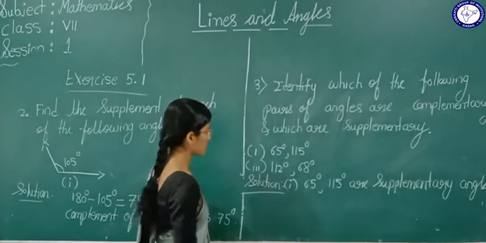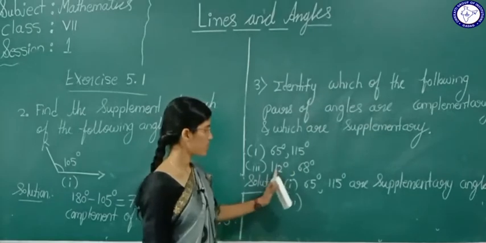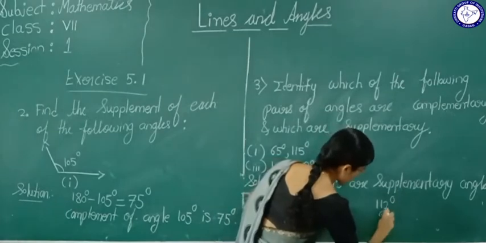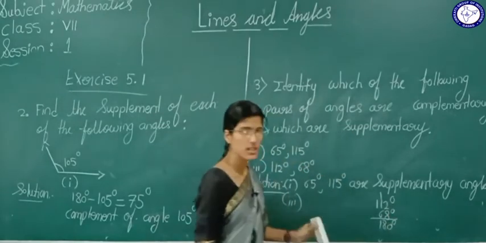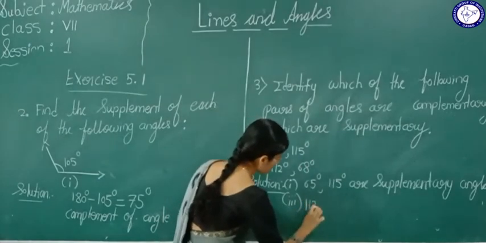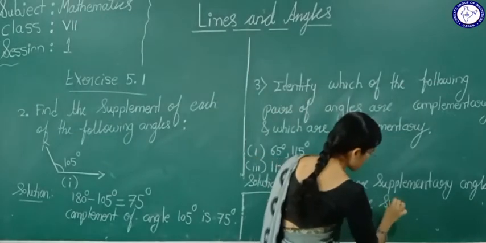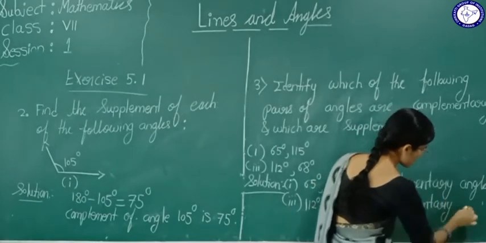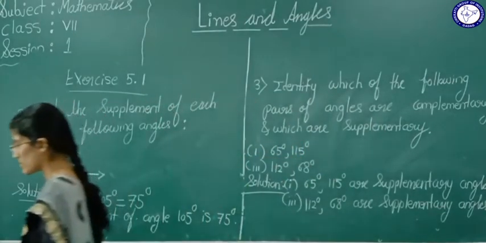Okay. Now see here, the third one: 112 degree and 68 degree. So 112 plus 68 degree is what? 8 plus 2 is 10. 6, 7, 8. It is 180 degree. Definitely these 2 angles are supplementary angles. 112 degree and 68 degree are supplementary angles. In a similar way you go for the different problems.